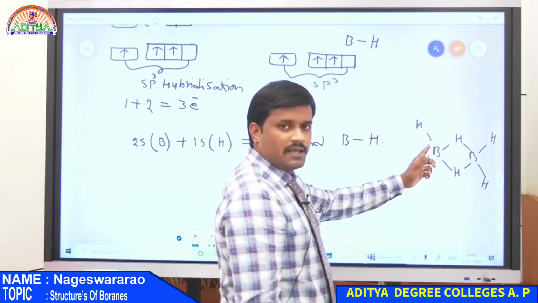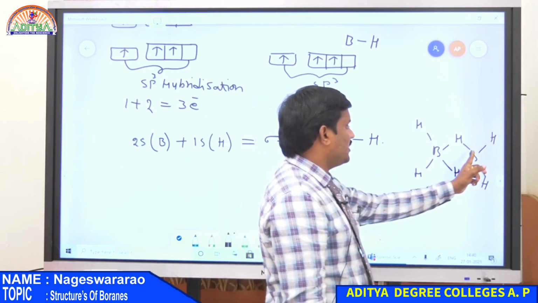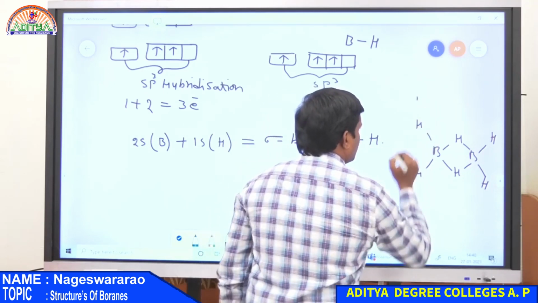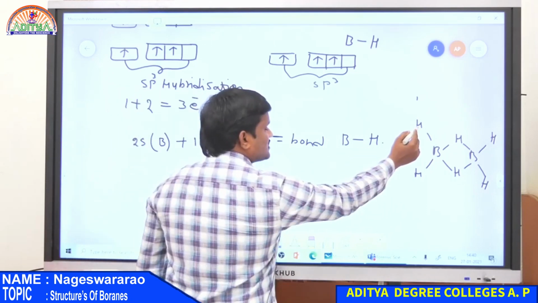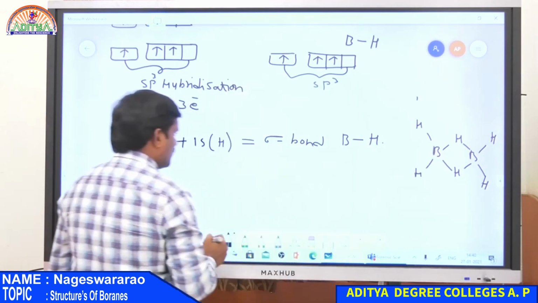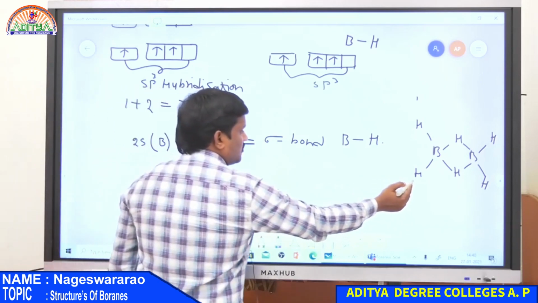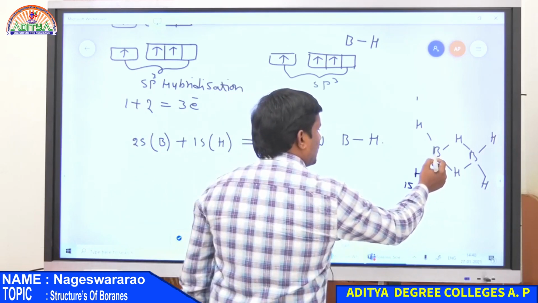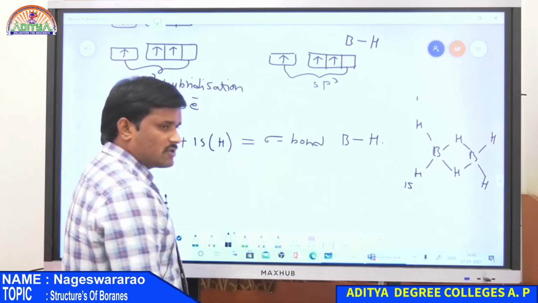So here there exists a covalent sigma bond between boron and hydrogen. Hydrogen has only 1 electron present in the 1s orbital. Therefore, overlapping between the 1s orbital of a hydrogen atom with one of the sp3 orbitals of the boron atom gives a sigma bond. Similarly, for the second hydrogen also, the 1s orbital of hydrogen overlaps with an sp3 hybridized orbital of boron, and again it gives one more sigma bond.